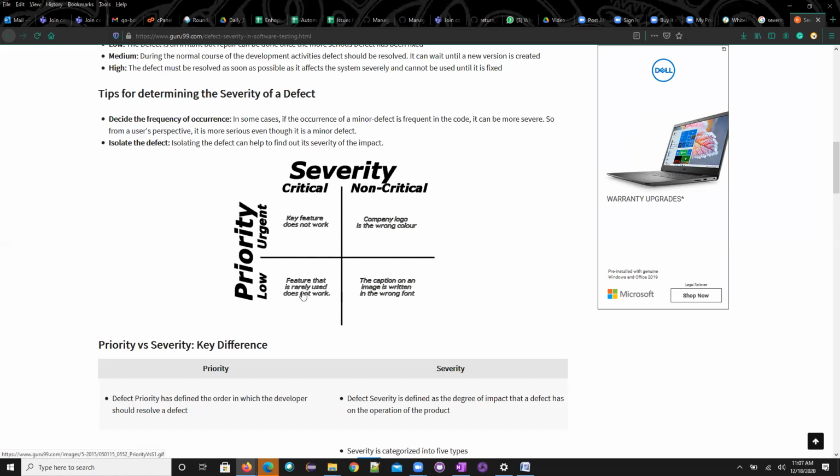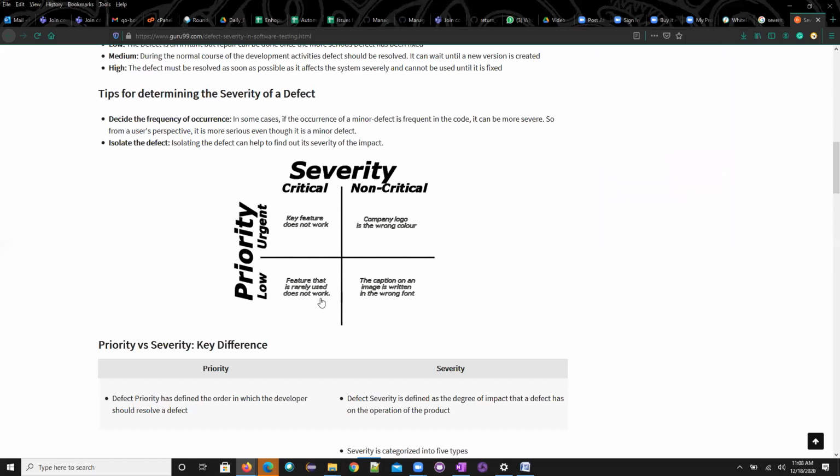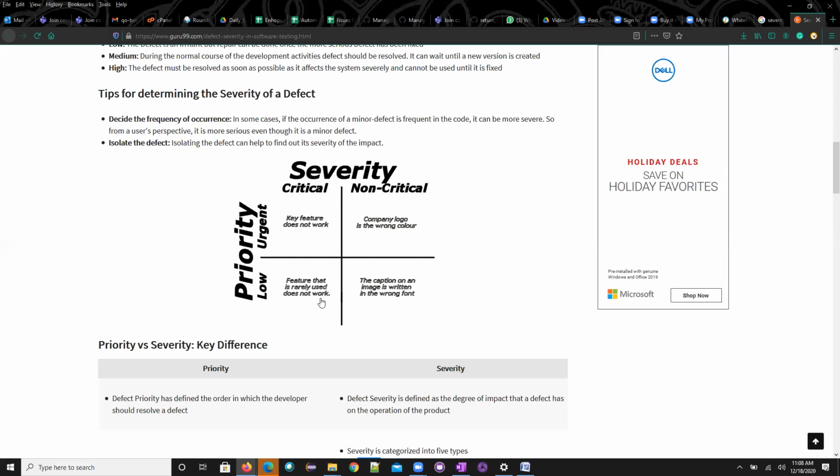Now here, the priority is low, but severity is critical, means priority low but severity is high. Those are features that are rarely used, which don't work. Because of that particular feature, we may not use that one more frequently, but that issue has to be fixed, because of the seriousness of that issue.